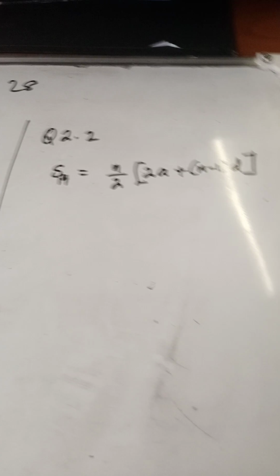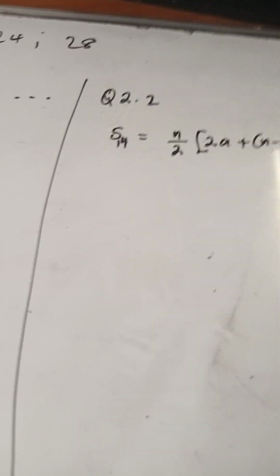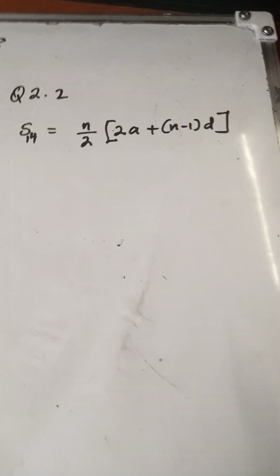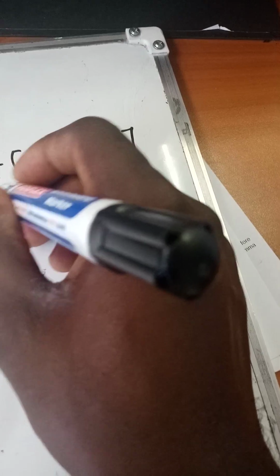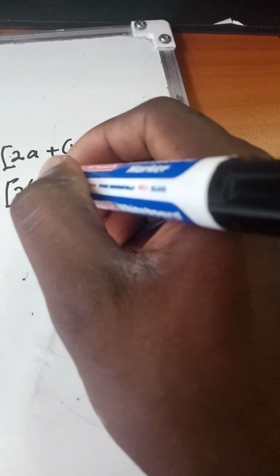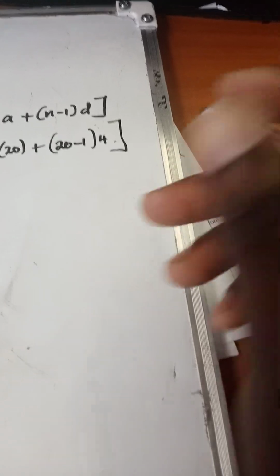Remember, this is the formula given to you on the formula page for the sum of an arithmetic series. Although there are two formulas associated with it, we will see along the line. So here our n is 14 divided by 2. 2 times a is 2 times 20. Put the plus there. And then you say 20 minus 1, close the bracket, times our common difference, which is 4.